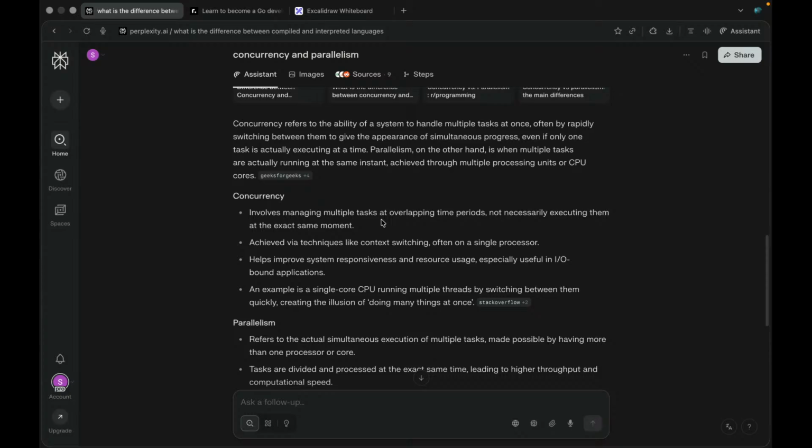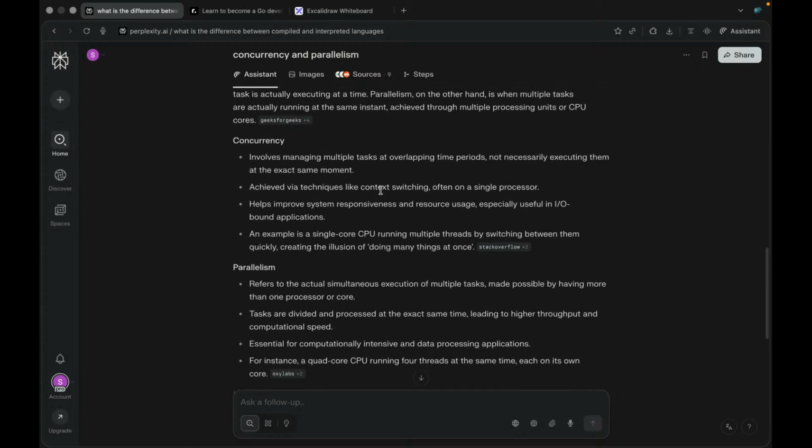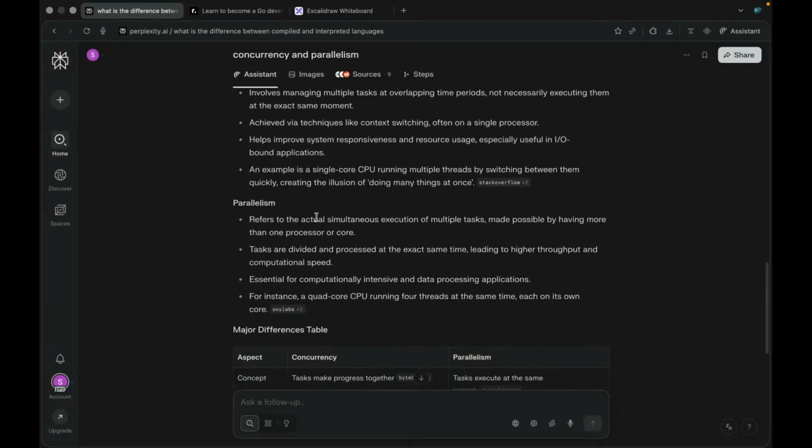I can do tasks one by one, achieved by a thing called context switching, often on a single processor. Parallel means actually simultaneously executing multiple tasks, made possible by having more than one processor. So this way it works.